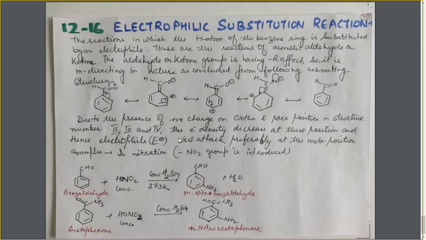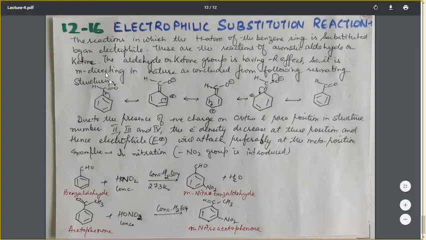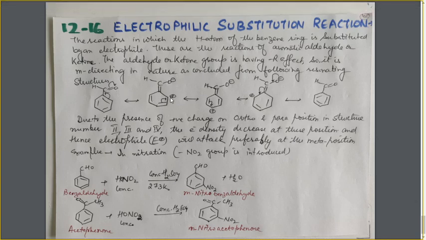So, if we carry out the electrophilic substitution reaction, those reactions in which H atom of the aromatic compound is replaced by some other electrophile, the reaction will take place only at the meta position in case of aromatic aldehydes and ketones. Why? Because the aldehydes and ketones are having the minus R effect, and because of minus R effect, they are decreasing the electron density at the ortho and para position.